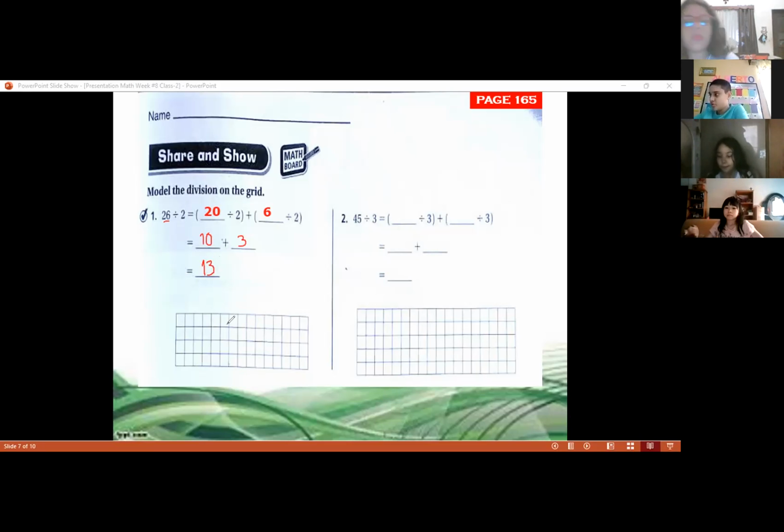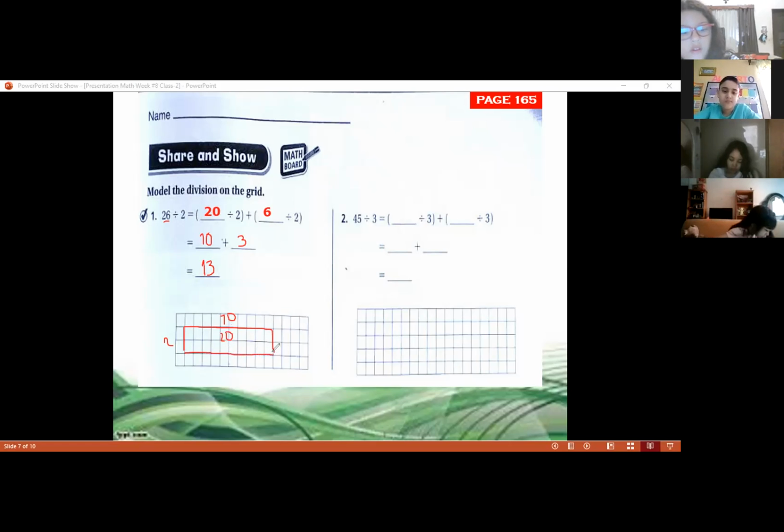In the model, we can draw. So remember that we're dividing by 2. So here we're going to get 2, and then we're going to draw that 20. So we're going to have 10 here, because if you multiply 10 times 2, it's equal to 20. 1, 2, 3, 4, 5, 6, 7, 8, 9, and 10. Okay, here I have 10. Why 10? Because remember, 2 times 10 is equal to 20. So now I have 20 inside of this.